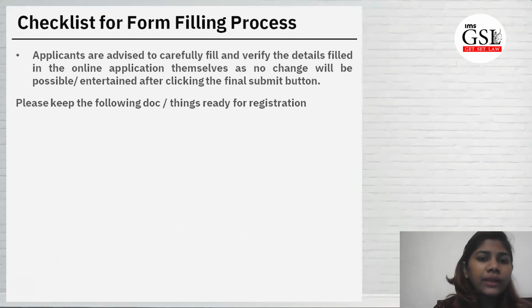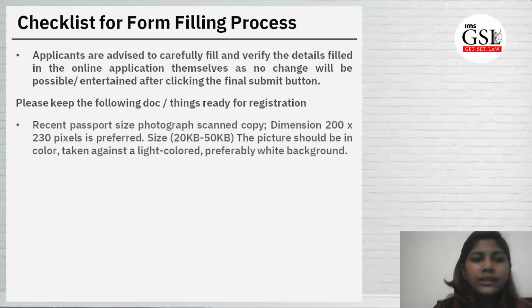Please keep the following documents and things ready. One is your passport size picture. It should be recent. It should be a white background. Dimension will be 20 to 50 KB. There are a lot of apps on the smartphone. You can go through that and make sure that your image is clear.